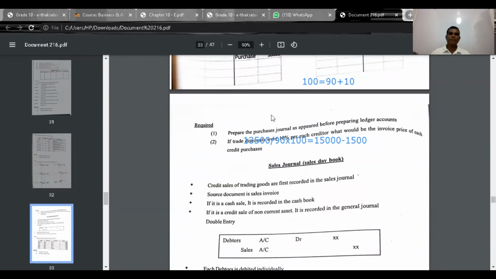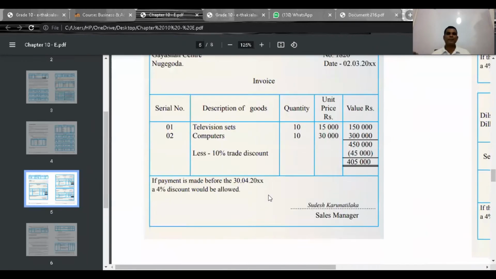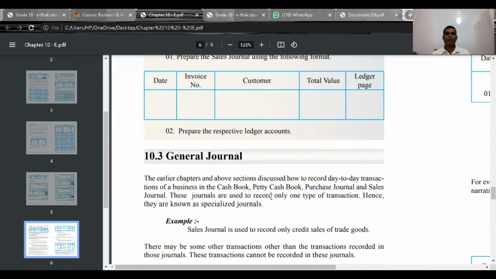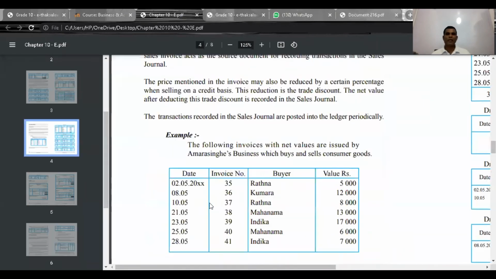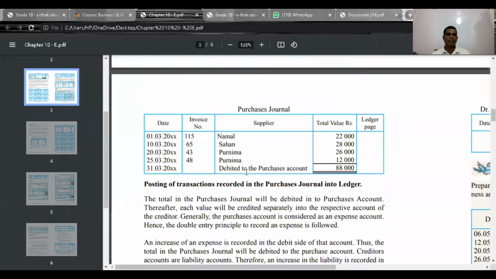Right, now you see, we completed. Now, if you look at the text guide, activities are to be done later. Here you see purchases account as creditors. You see total should be credited.